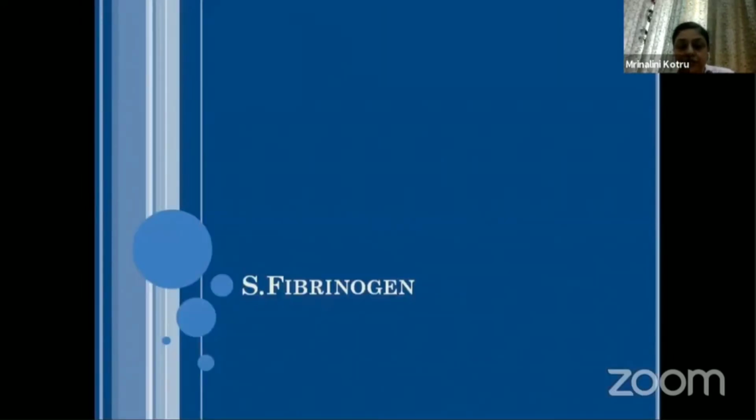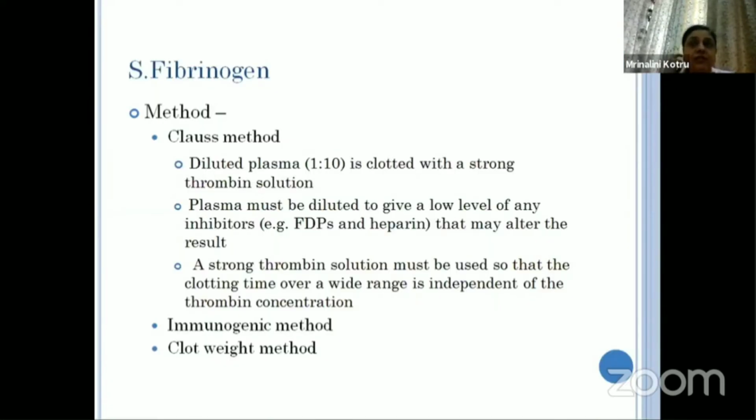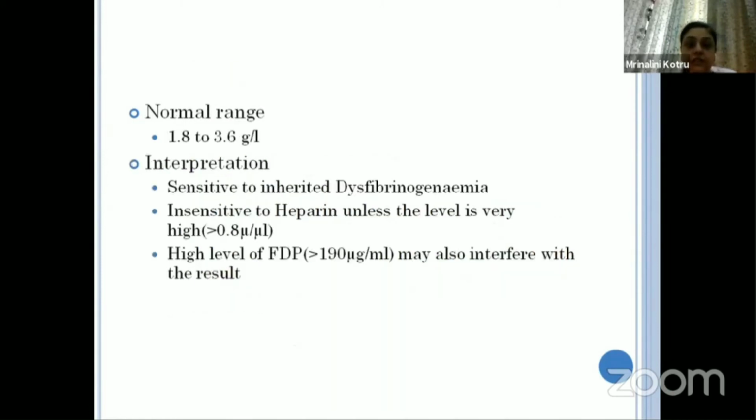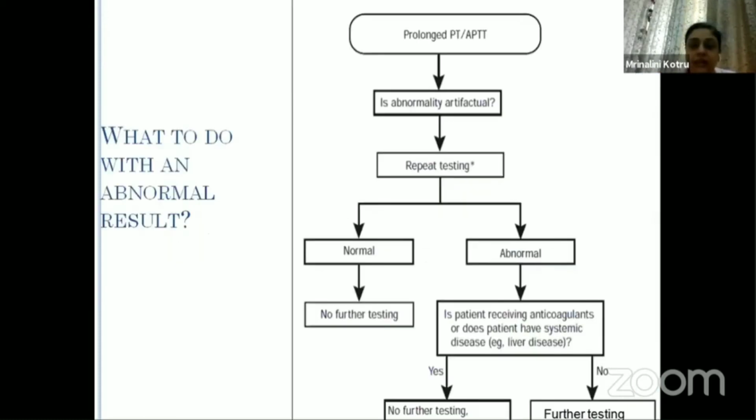Serum fibrinogen. It's also a good to have test. We can do without it, but it provides a lot of valuable information, especially when we are working up a case of DIC, and it helps us know how low the fibrinogen is. So it is also sensitive to inherited dysfibrinogenemia. But of course we can reserve it for later if we just limit ourselves to PT, APTT, and platelet count.